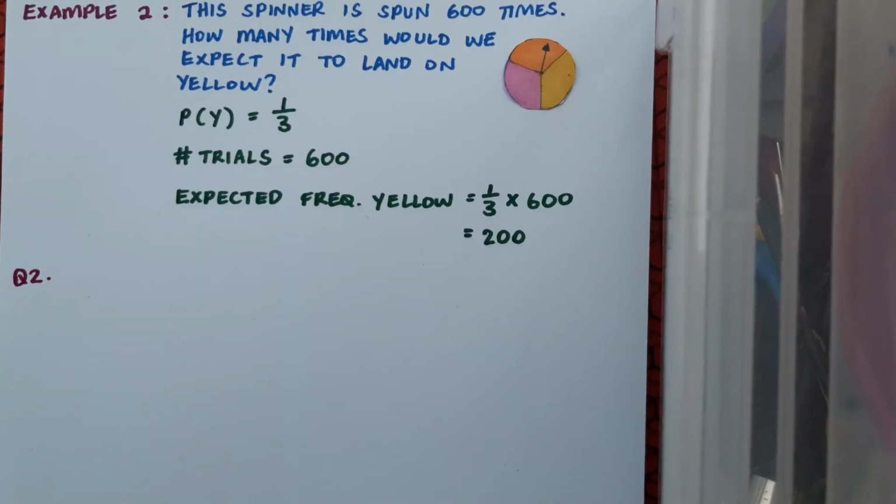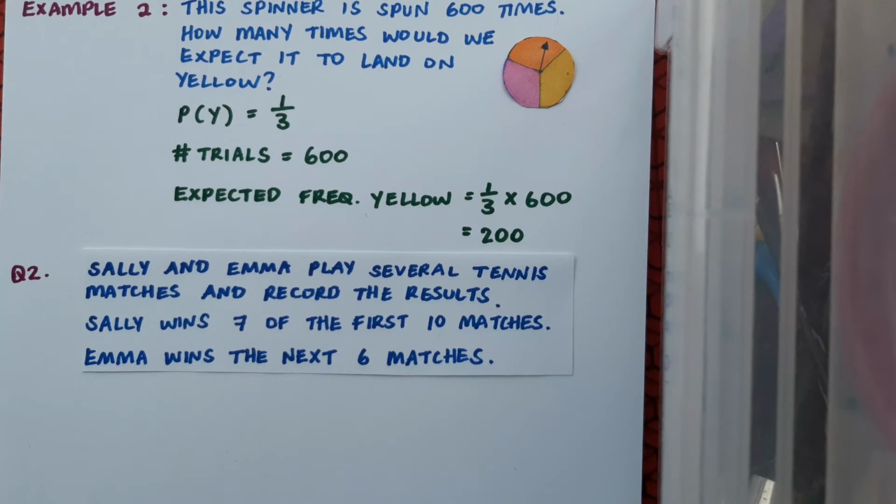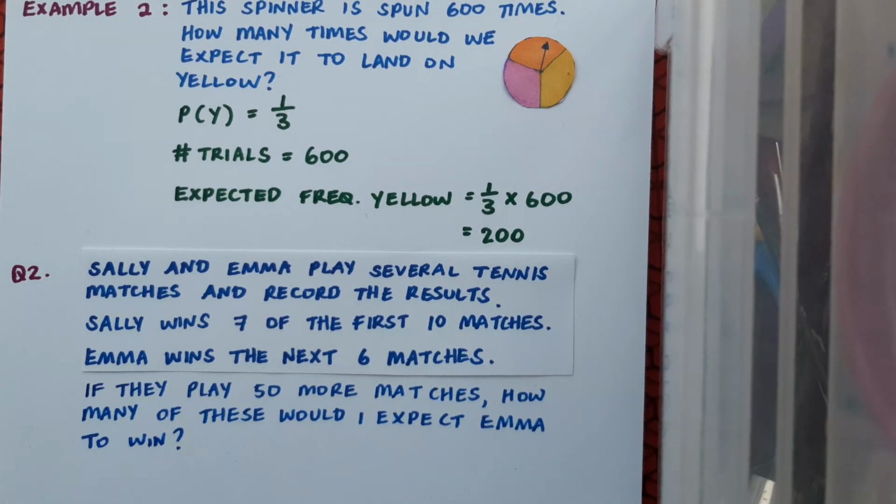So here's a question for you. For this, we're going back to Sally and Emma and their tennis matches. So we have the same information as before about their wins, and this time we want to know if they play 50 more matches, how many of these would we expect Emma to win? Pause the video here while you calculate that, and then play to see if you're correct.